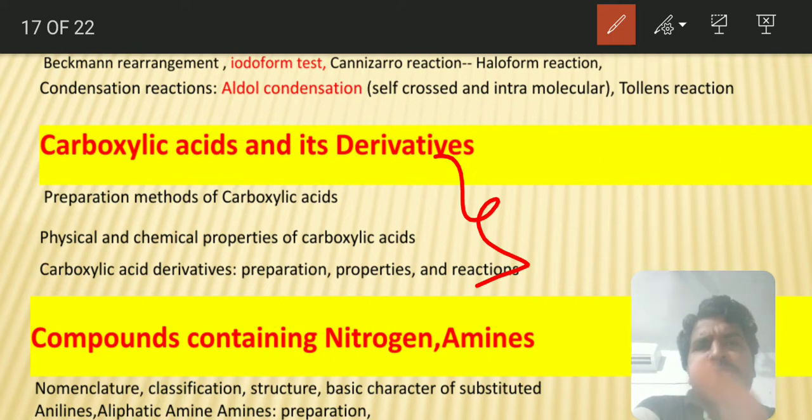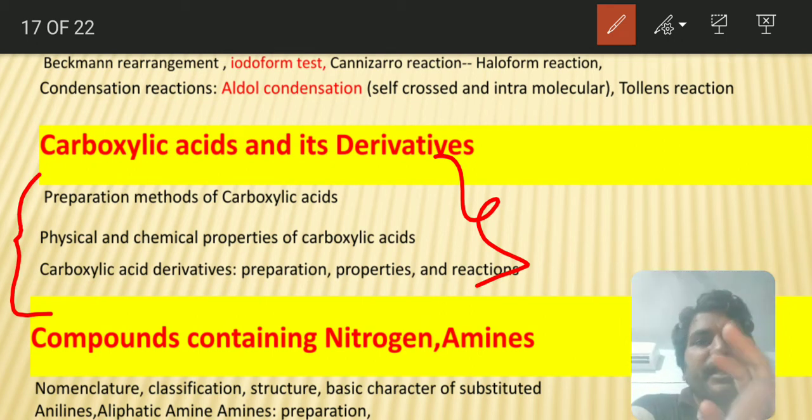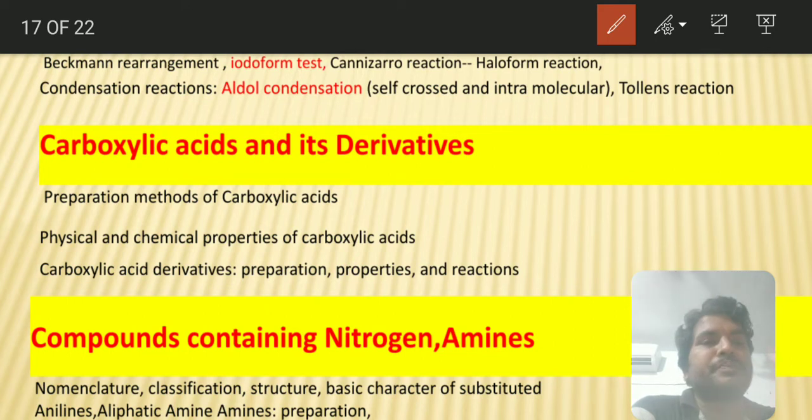So formic acid is more acidic than benzoic acid. Benzoic acid will be more acidic than acetic acid. Like that, substituted acids and their acidic nature they will be asking you. So be careful. And the esterification reaction is also very, very important. Be careful with the mechanism of the esterification reaction.